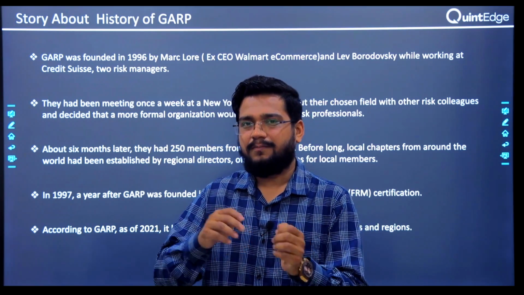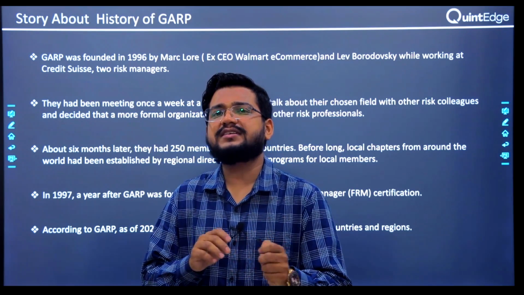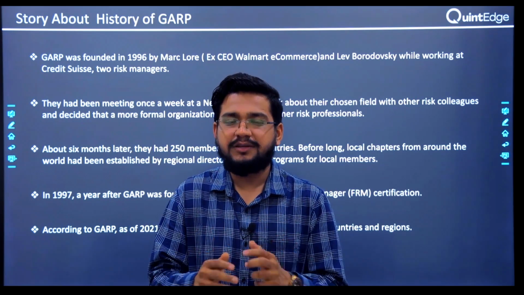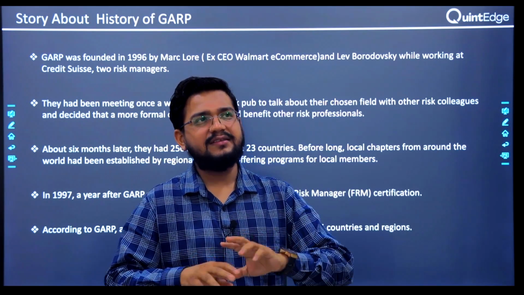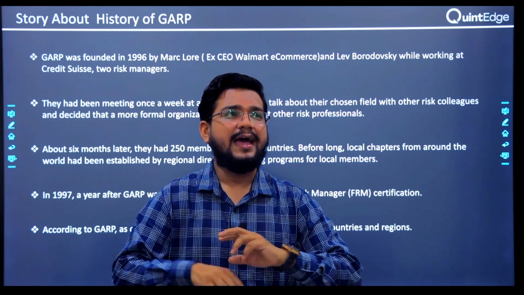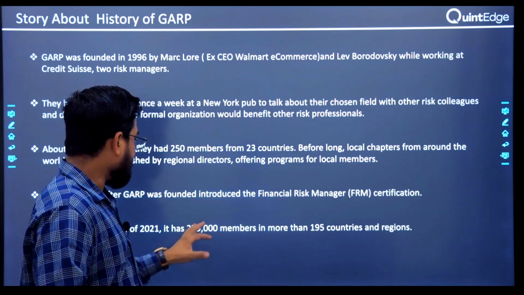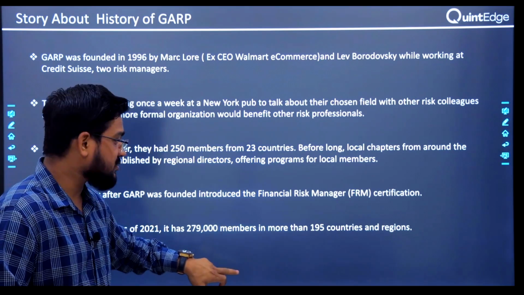What they used to do is they used to meet every week in some pubs of New York and discuss their job. And then one of them eventually thought, let's popularize this kind of education because there is no course in risk management. Within 6 months, I think there were around 250 members from 23 countries, and it was flourishing, right? And currently we have around 2,79,000 members approximately from 195 countries.